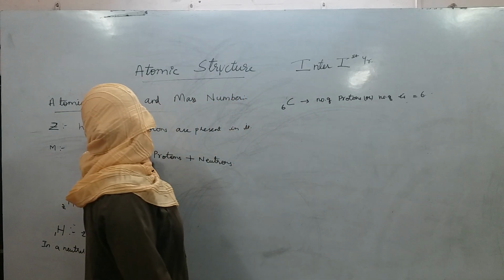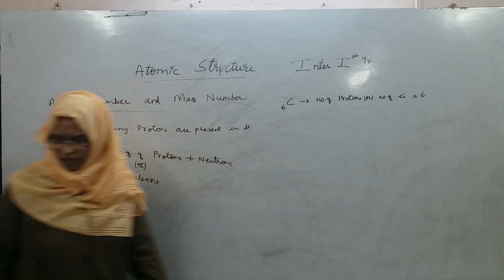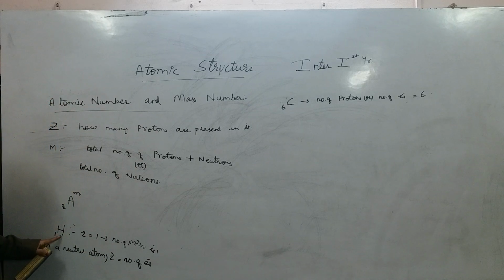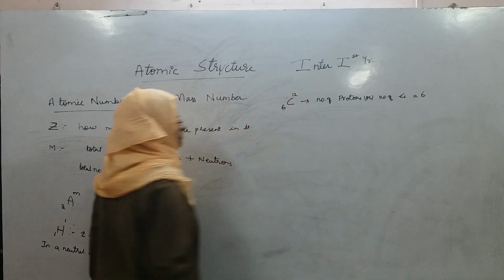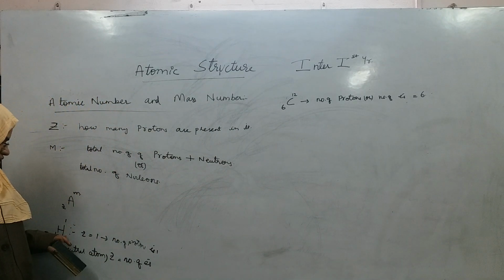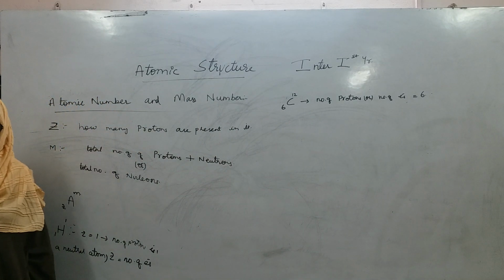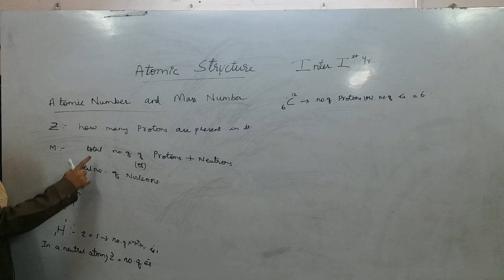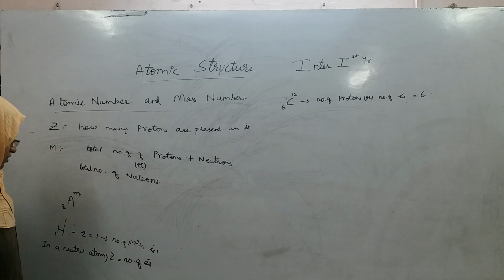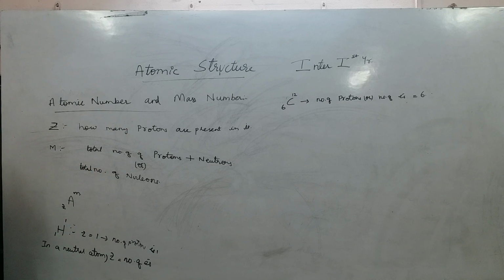Coming to the next, which is mass number. Mass number of hydrogen is 1 and mass number of carbon is 12. What does that mean? The mass number definition was the number of protons plus neutrons. You have written the mass number formula to be the number of protons plus neutrons.